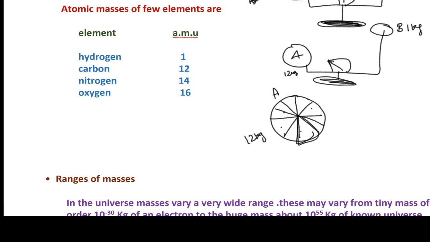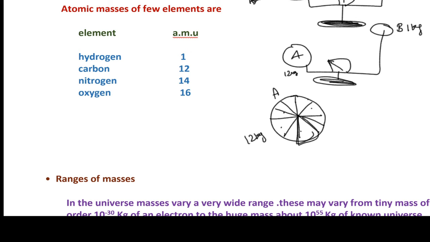So put on the common balance only one part of the A. If you put it on the common balance, then what happened? B is equal to 1 kg, B is equal to 1 kg. So both are equal. Then how can you say that B is equal to 1 by 12th of A? We can say it in this way.